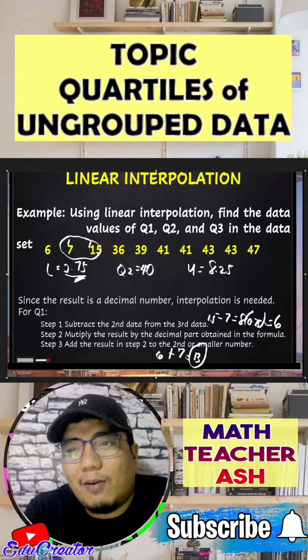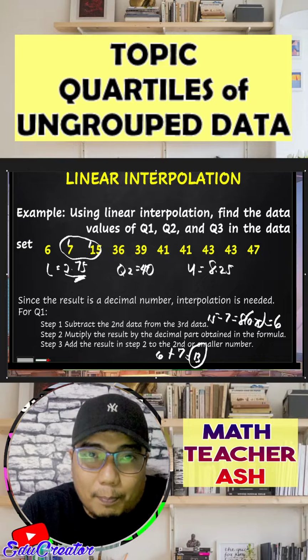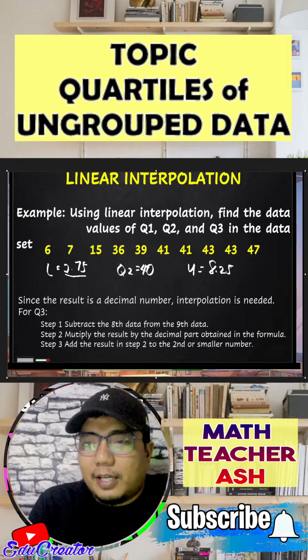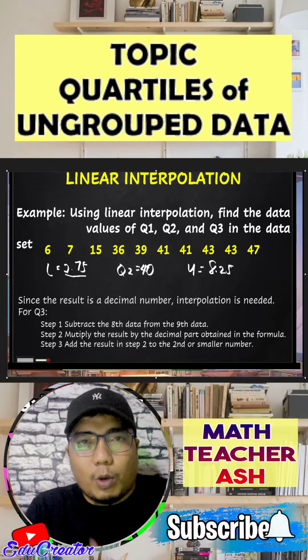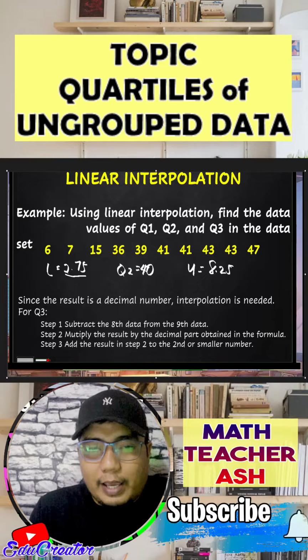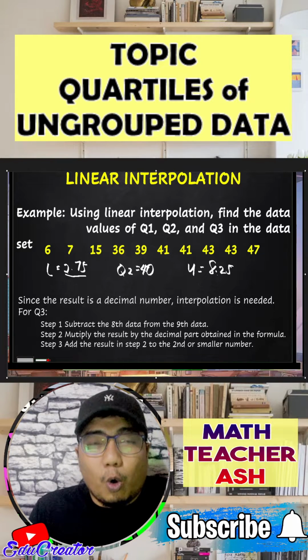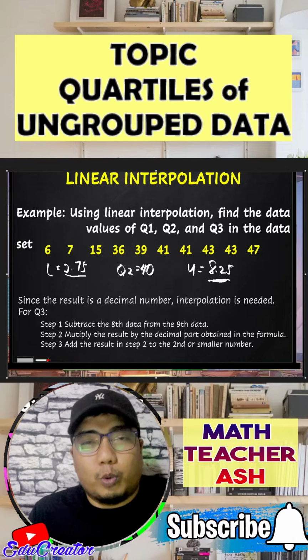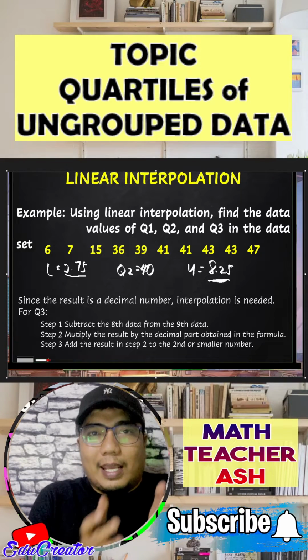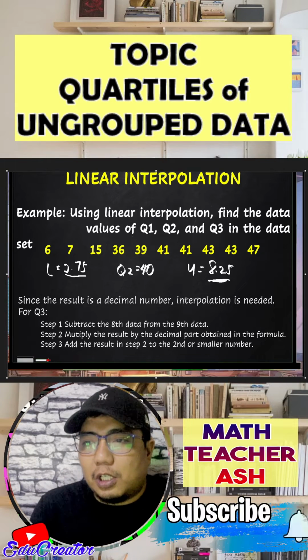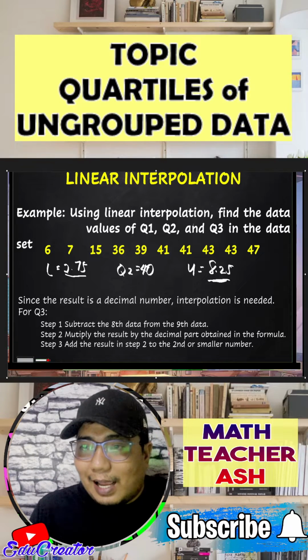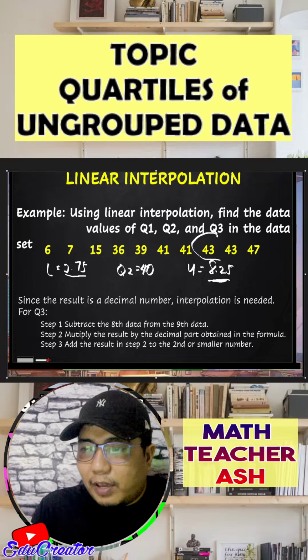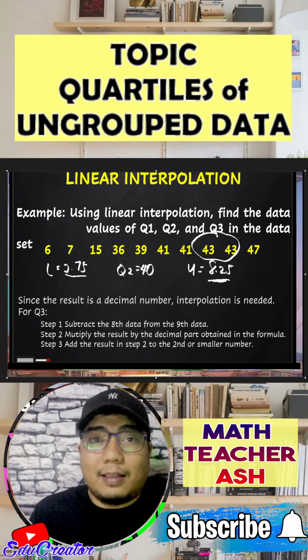All right, now let us go to the upper quartile. So for the upper quartile, my dear math learners, we also apply what we have learned in the lower quartile, and that is considering where our upper quartile is located. So we have here 8.25. So it is in between the 8th and the 9th position. So since our data points has 10 elements, we have here as our 8th and 9th position.